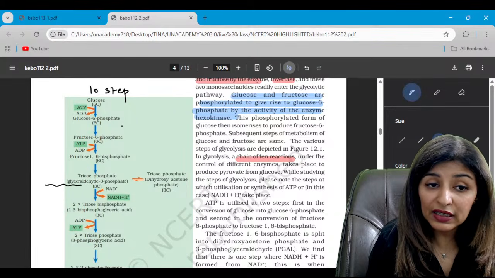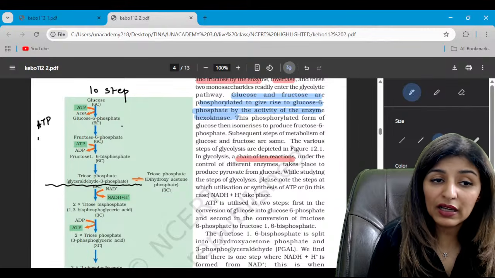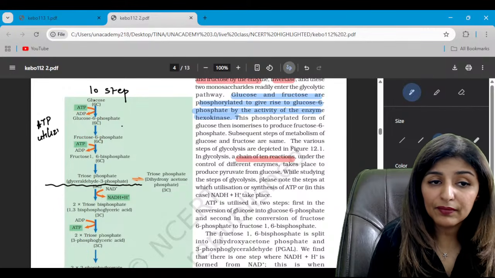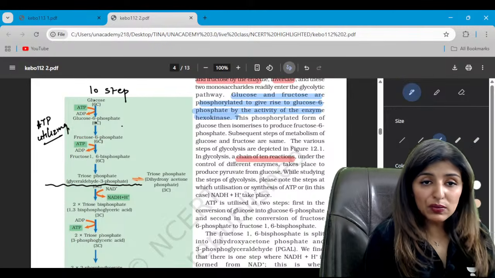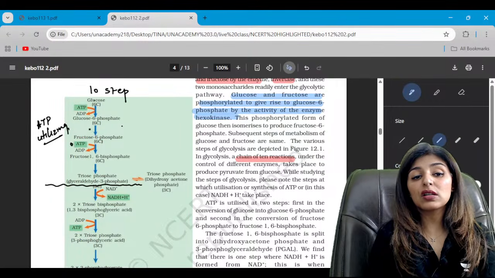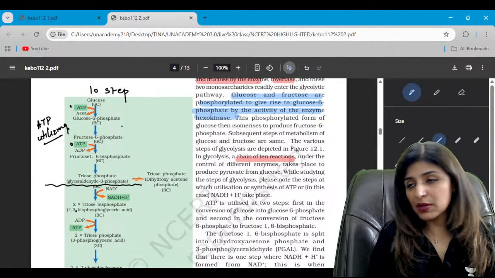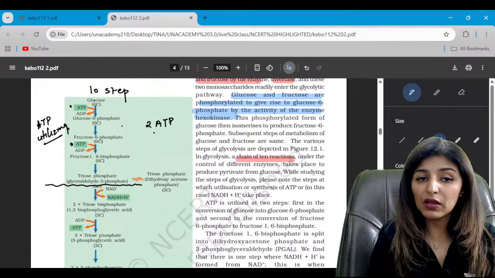So till here, guys, ATP is getting used. So this is the ATP utilizing phase. One, when glucose is changing into glucose 6-phosphate, and then when fructose 6-phosphate is changing into fructose 1,6-bisphosphate. So 2 ATP molecules have been used, 2 ATP used.